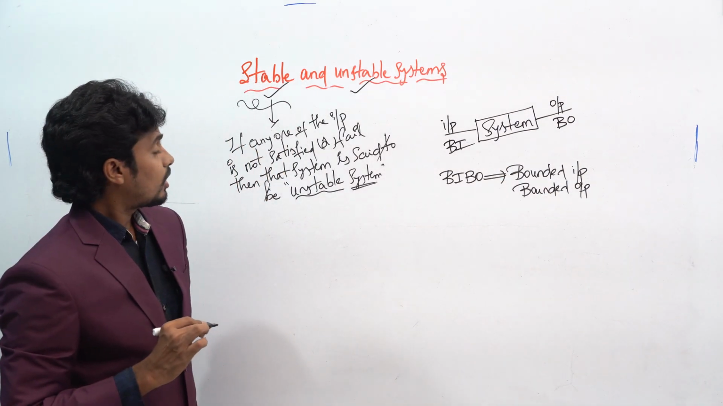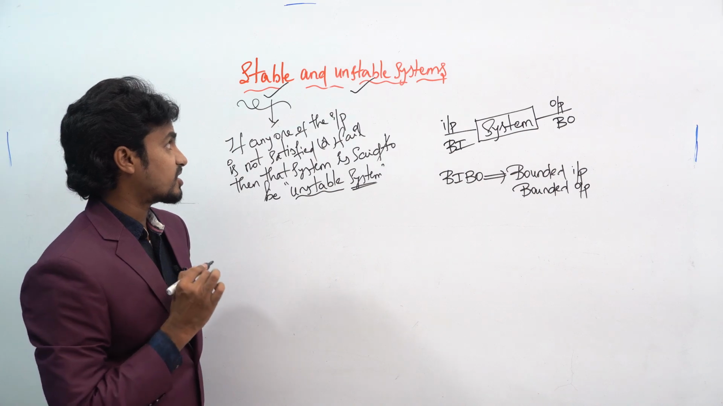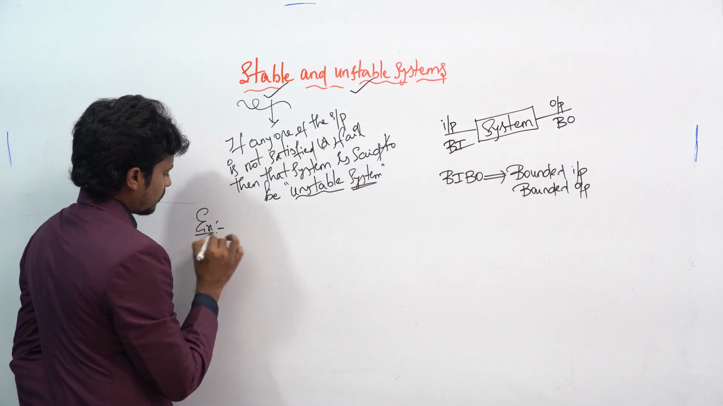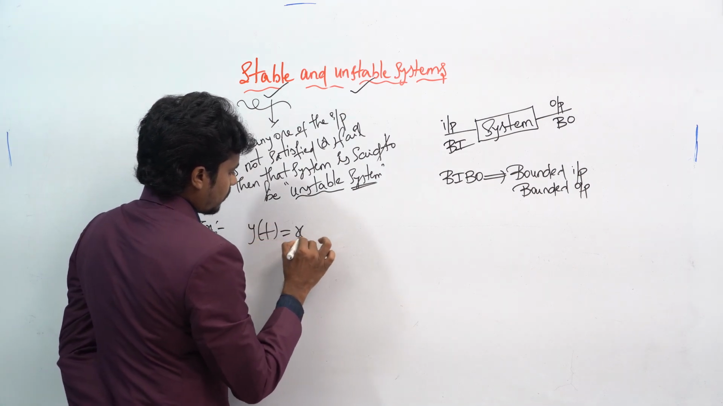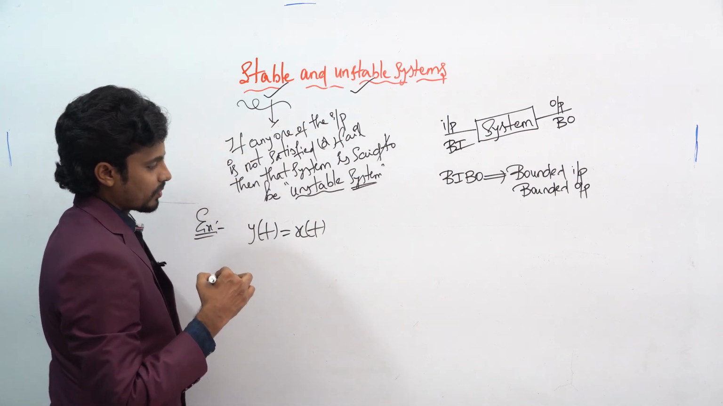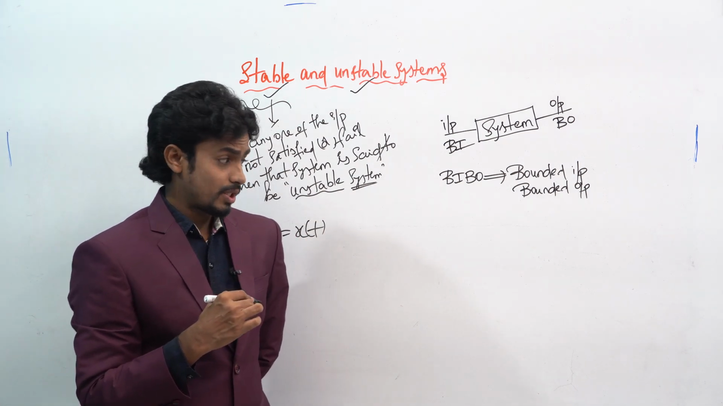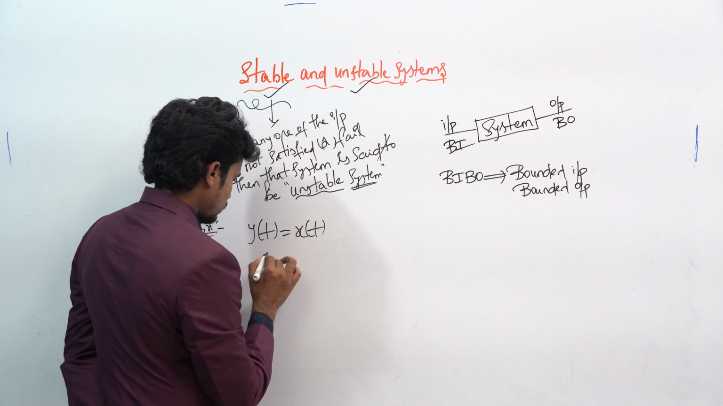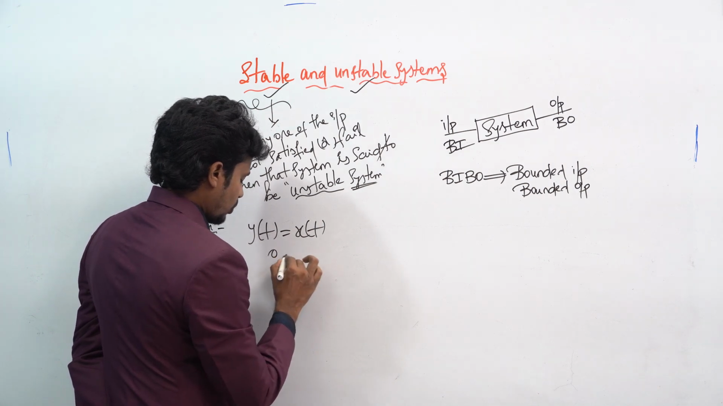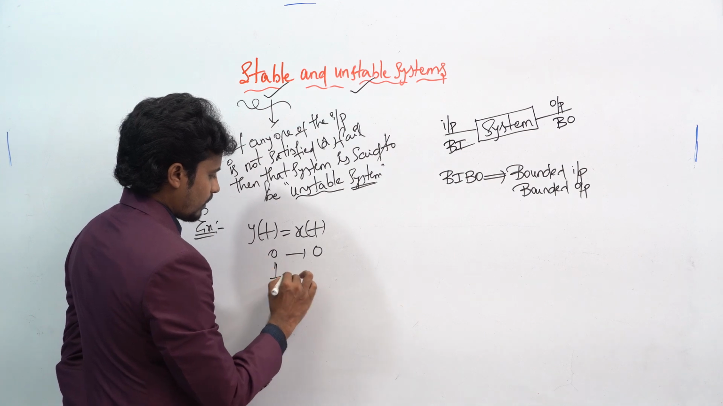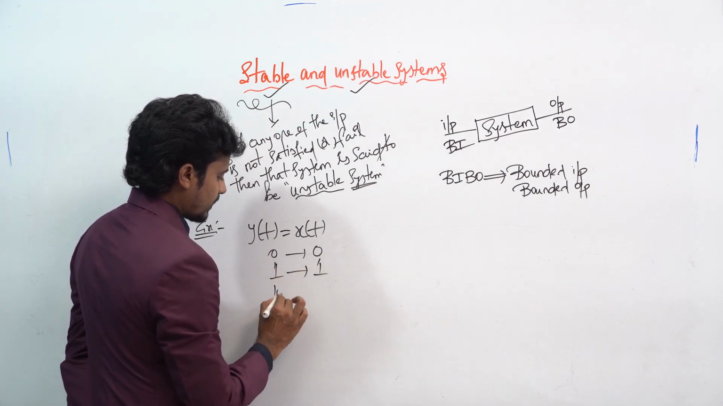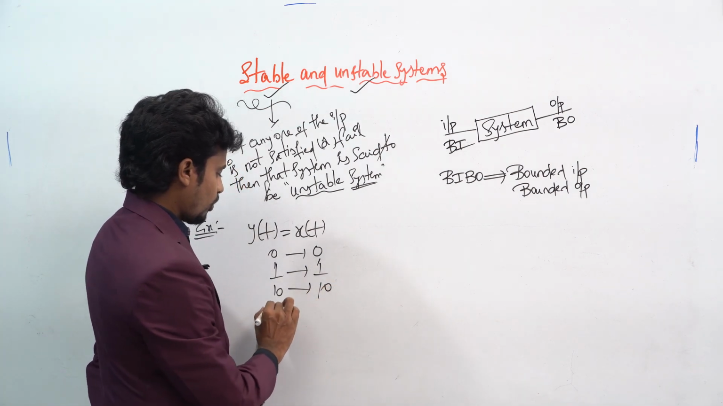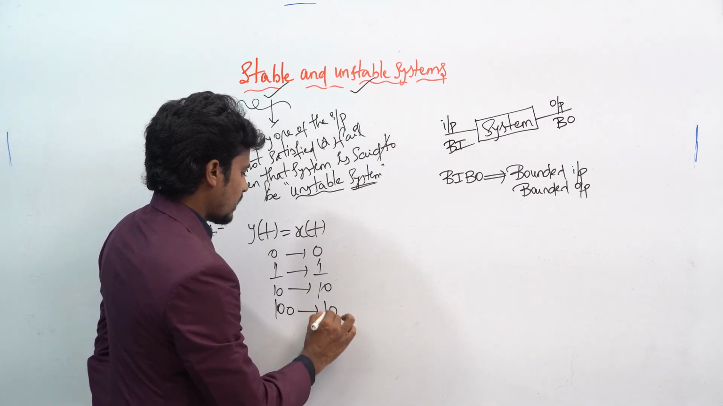Now let's see some questions based on stable and unstable systems. First question: for example, take y of t equal to x of t. If I put x of t equal to 0, what will happen? Here you will get 0. If you put 1, you will get 1. If I put 10 in place of x of t, I will get y of t equal to 10. And if I put 100, I will get 100 only.